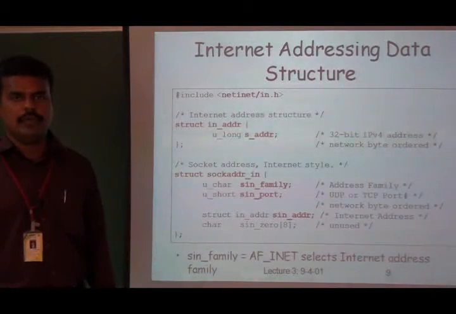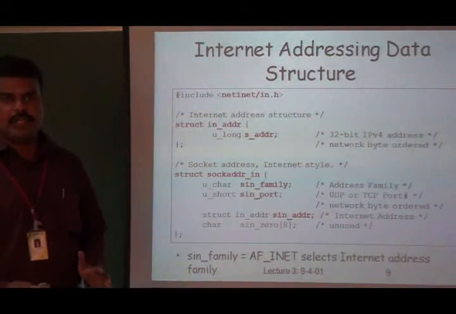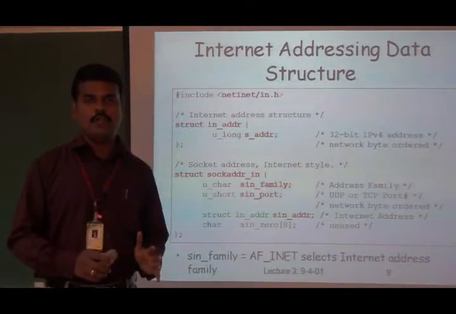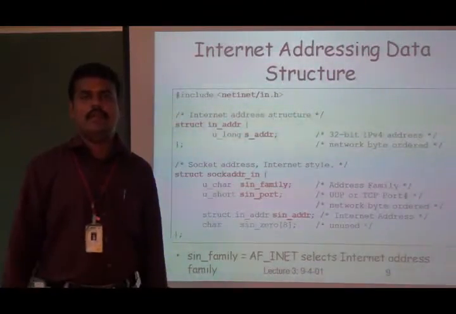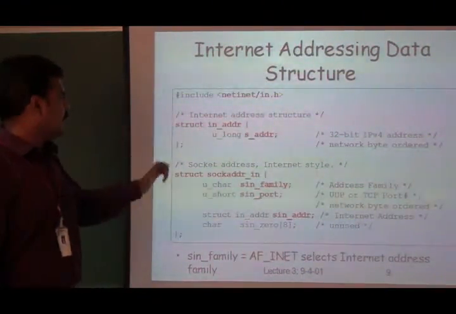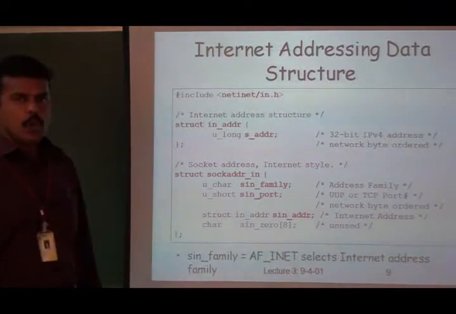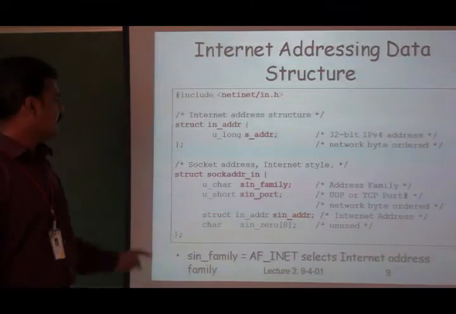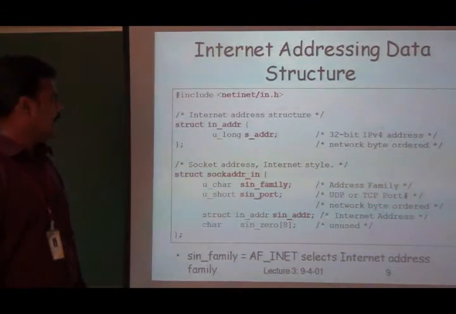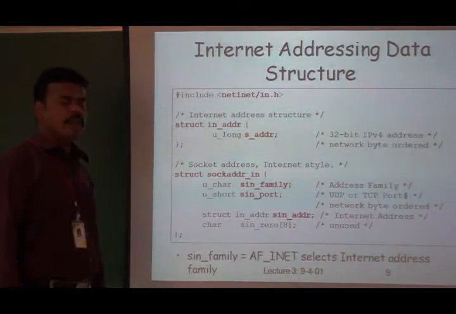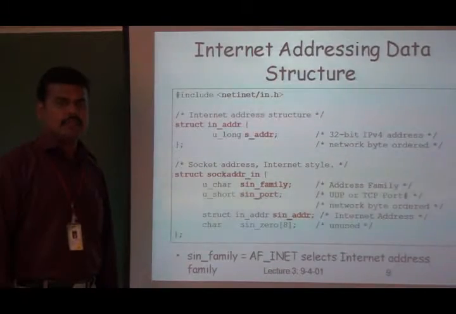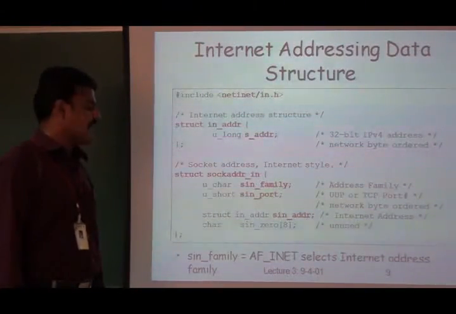Each protocol suite or protocol family defines its own socket address structure. The socket address structure needs to be passed as an argument to the various socket functions which we are going to discuss in the next slides. There is one socket address structure used to hold the 32-bit IP address, that is what we call in_addr. It has only one member, s_addr. Normally all the socket address structures start with the name sockaddr.